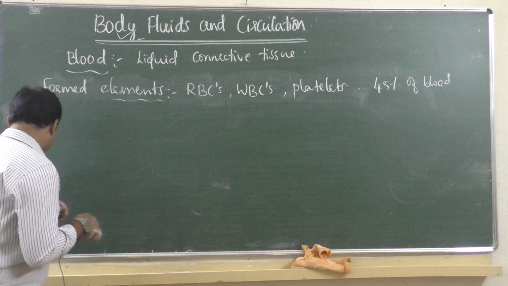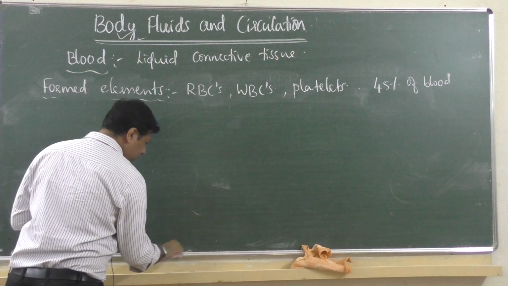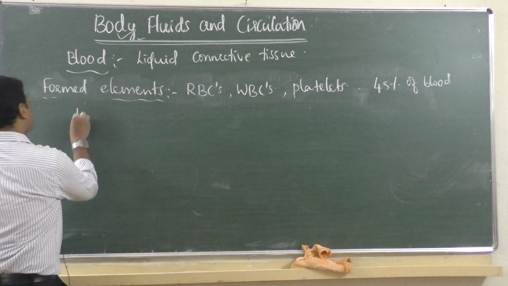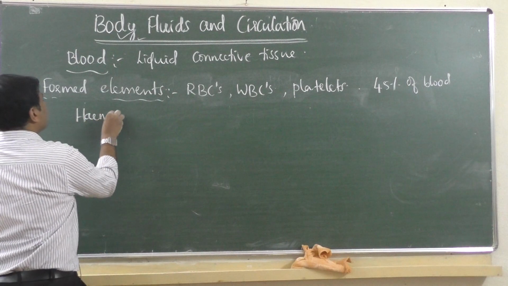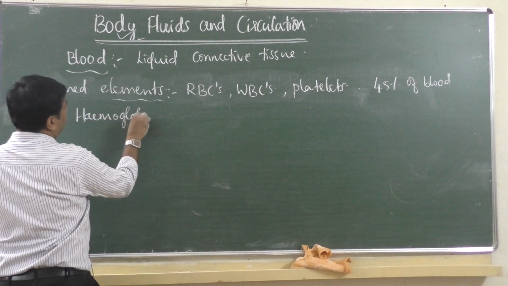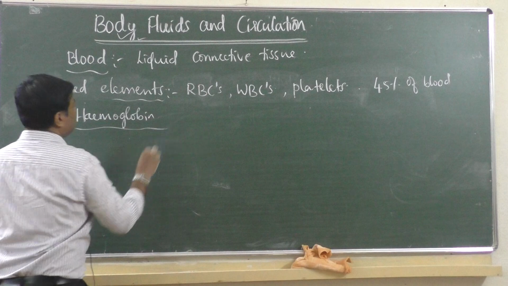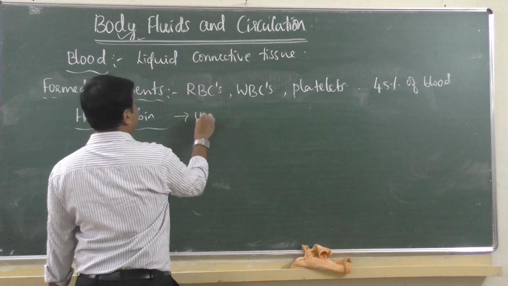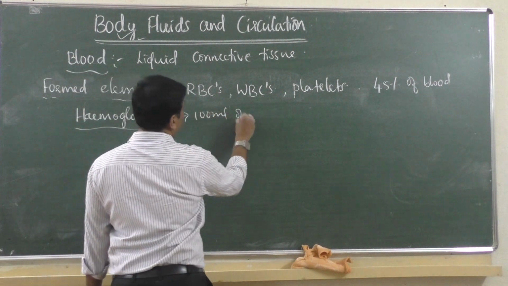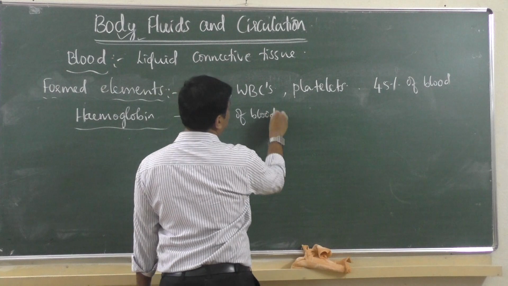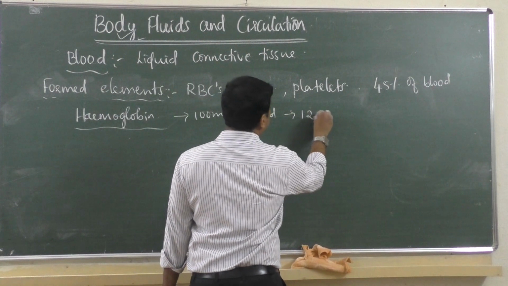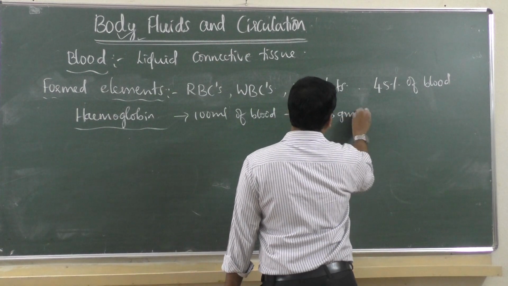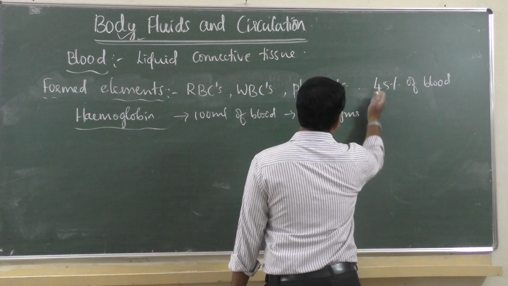Okay, so hemoglobin present in the blood: for 100 ml of blood, 12 to 16 grams will be there in an adult.